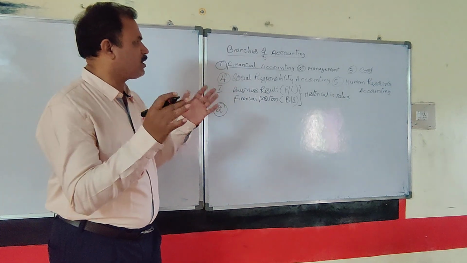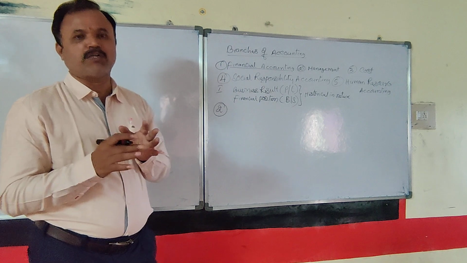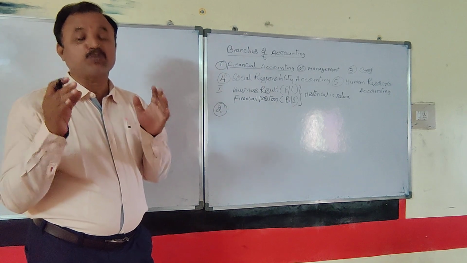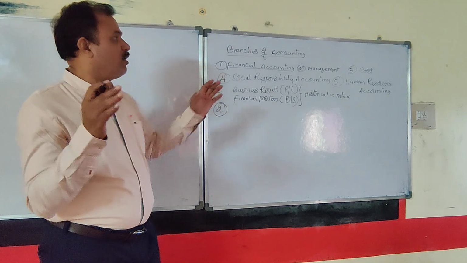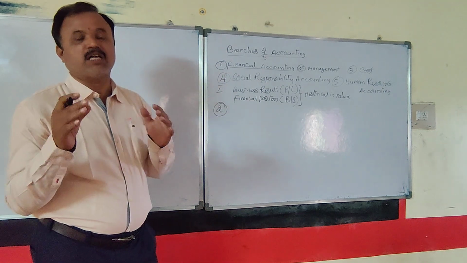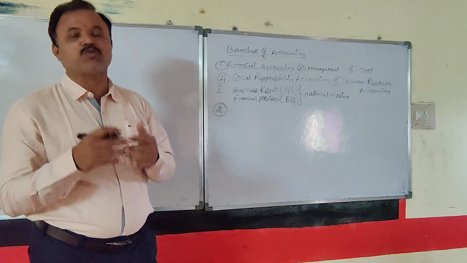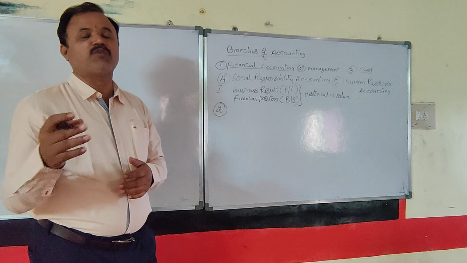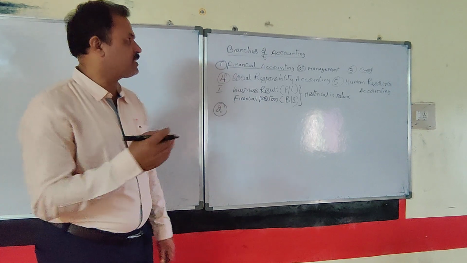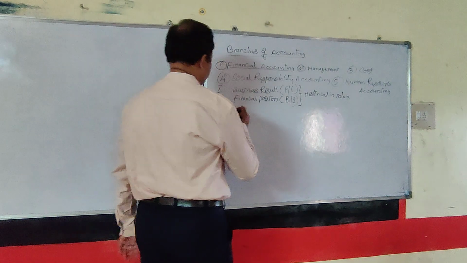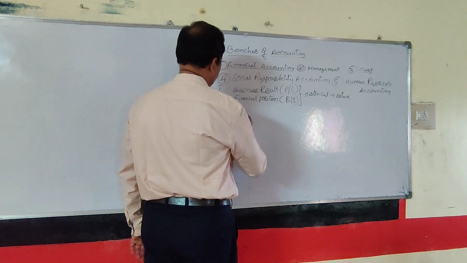And there are various techniques in management accounting, particularly to estimate future activities. For example, budgets under management accounting.